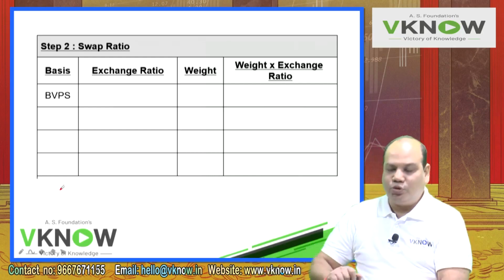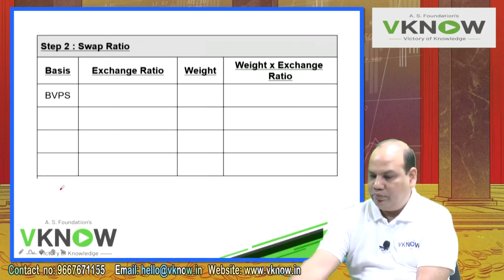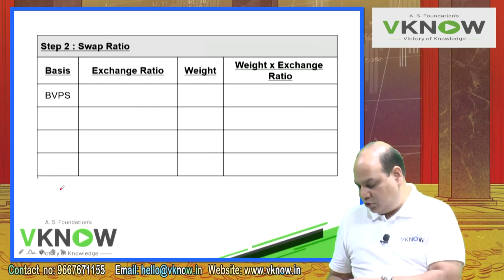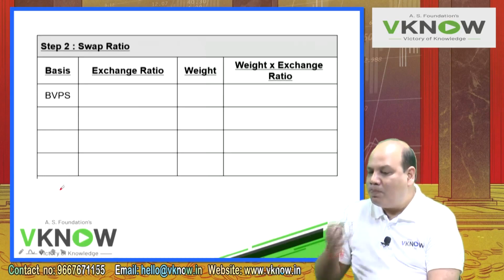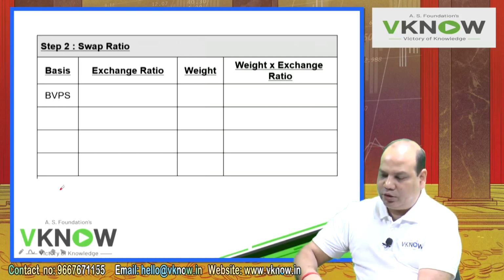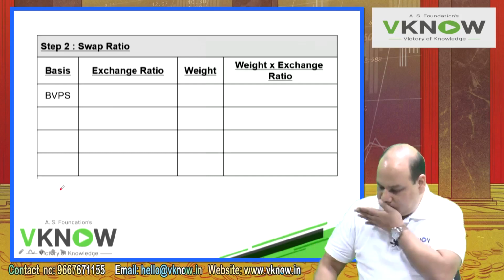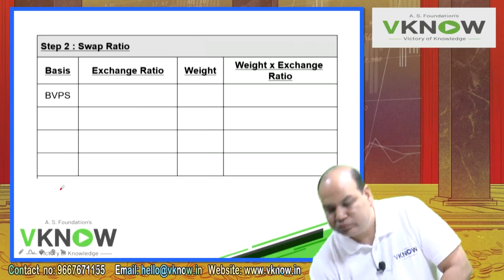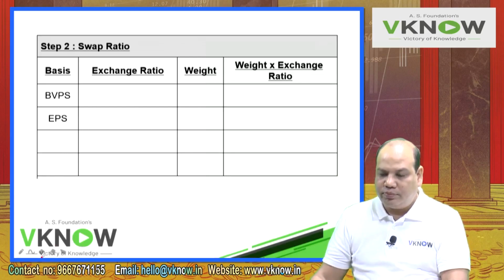So please solve swap ratio. 4 columns we will draw: basis, exchange ratio, weight, weight into exchange ratio. First in basis column write down BVPS, one line blank, EPS, one line blank, MPS.